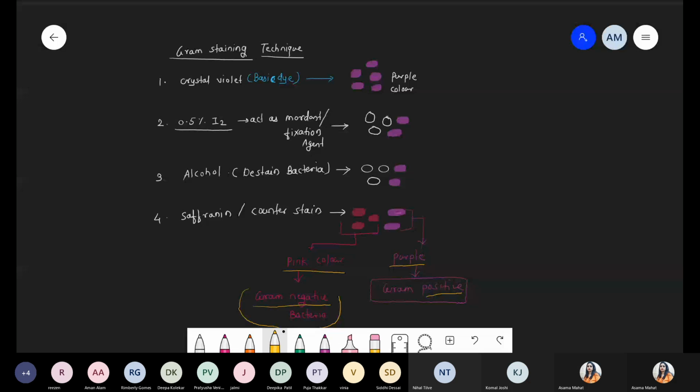Got it? Is this point clear, everyone? Just check quickly, is there any doubt?